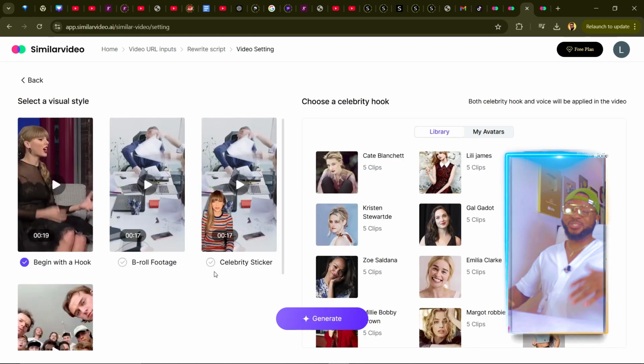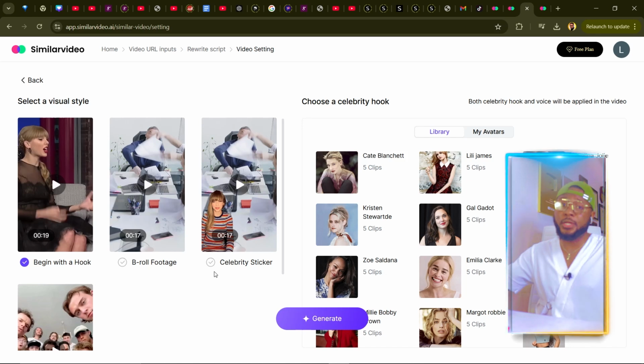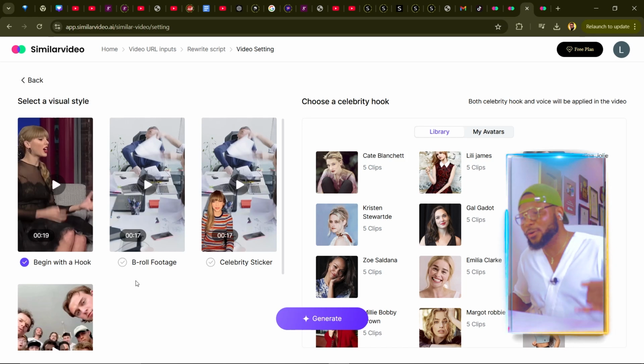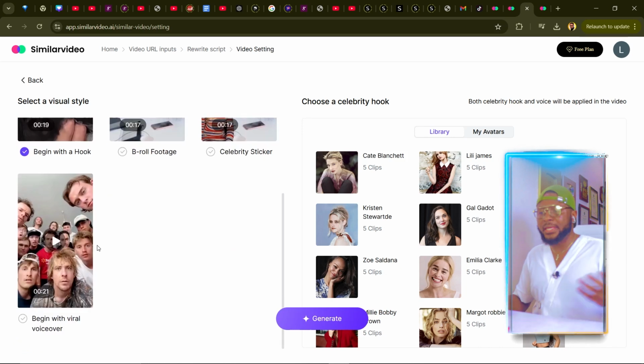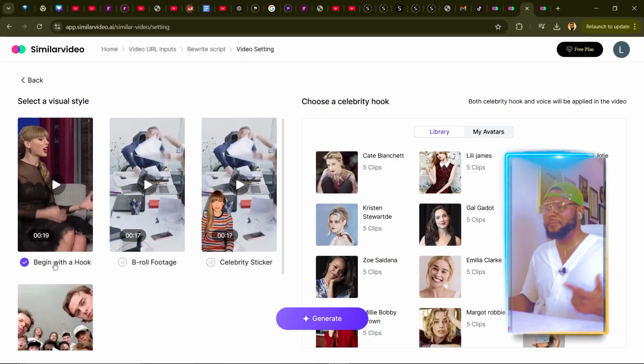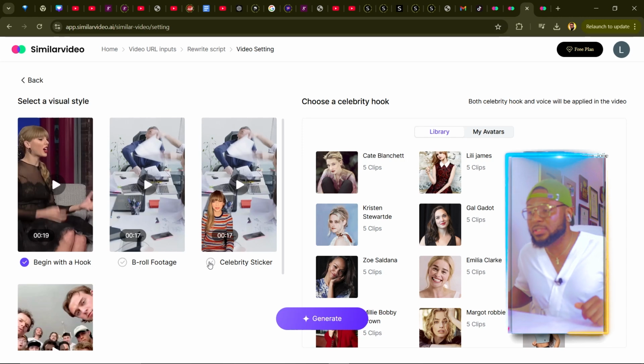So now we are back here. You're going to select the opener of the video that you want to use, whether you want to use the hook, or the B-roll footage, or celebrity sticker, or begin with a viral voiceover. And again, the opener that you select depends on the type of video that you're trying to generate, right? But personally, I love using hook, but for the purpose of this tutorial, I'm just going to use celebrity sticker.